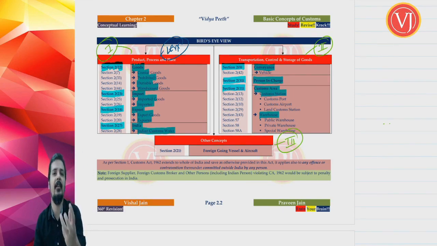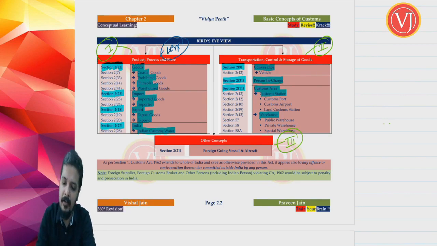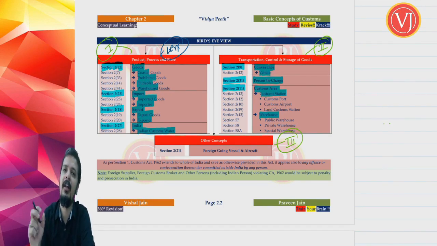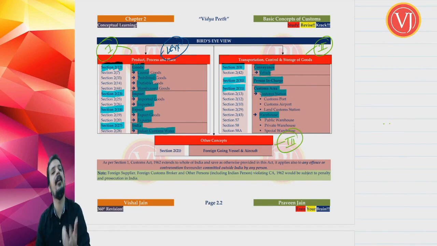So when we are discussing conveyance, which includes vehicle, vehicle is also defined in section 2 clause 42. So we'll also be discussing your vehicle. Person in charge is a standalone definition, no other related definition. When you're talking about your storage, the goods are stored in a customs area.